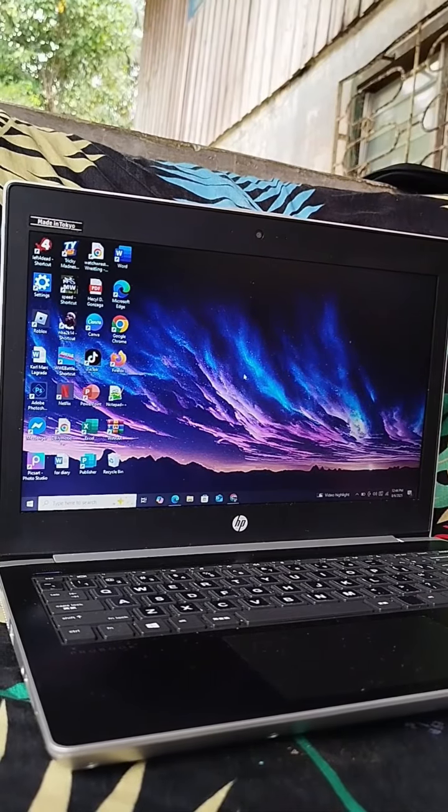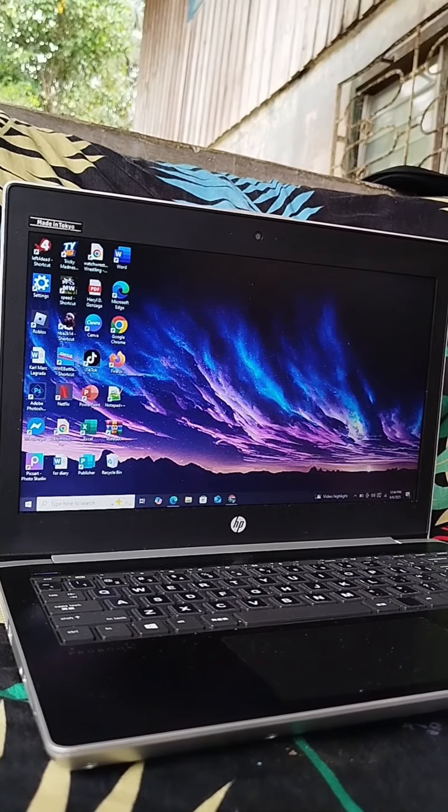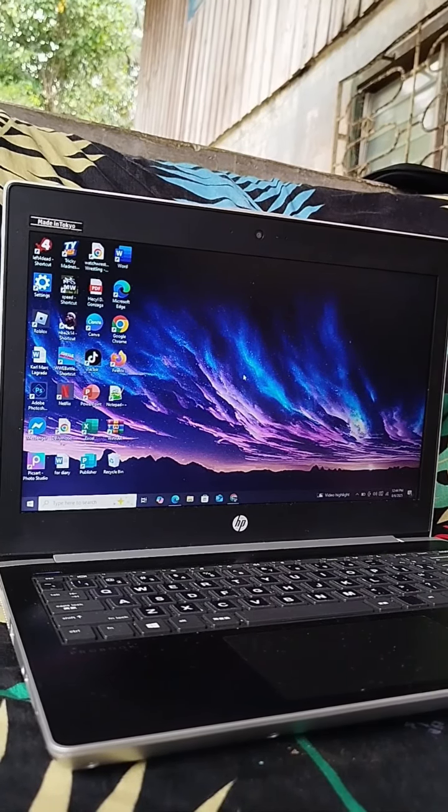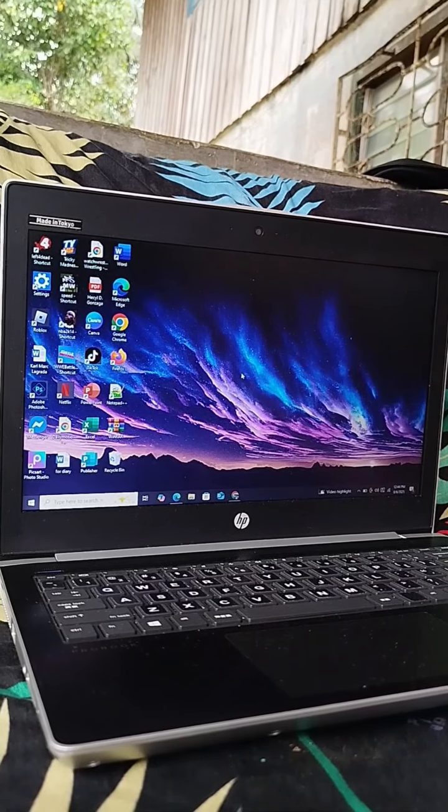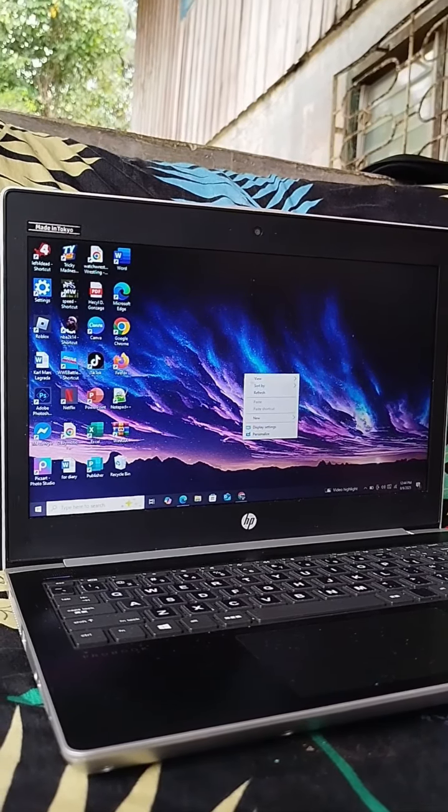Exercise 1A, using the right mouse button. First step, point the mouse to the center of the wallpaper. Click the right mouse button and see the menu.